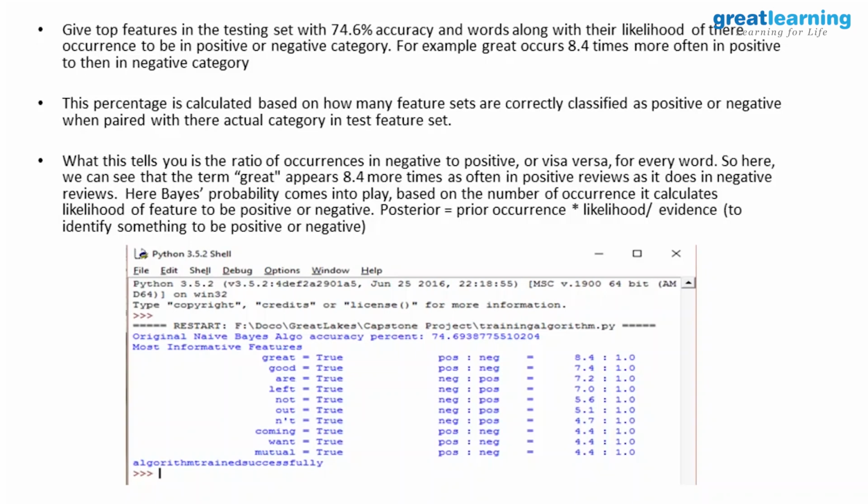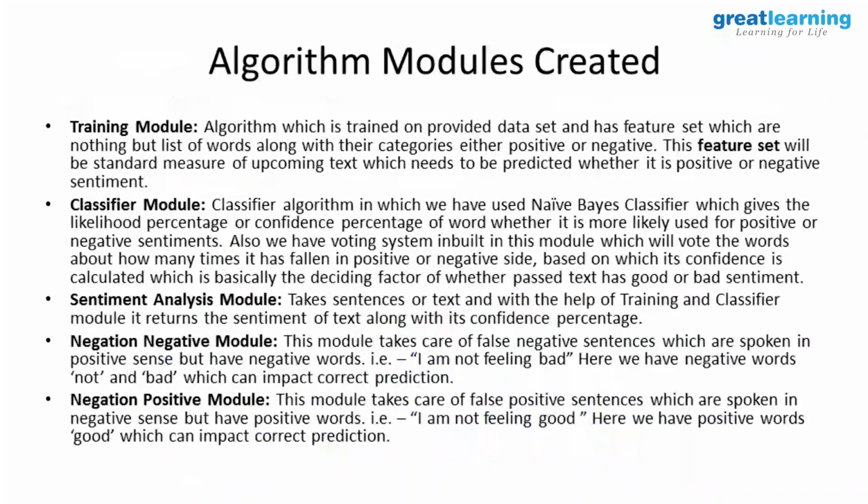They do have a filtering process also, where they check the number of sentences and the exact number of words, because we are only adding these things. That check is done before the application works. Your question gets addressed because these are separate modules which we have made to handle those kinds of scenarios. So there is the case of negation. If I say, I am not feeling bad, a default algorithm based on probabilities is going to say it's a negative sentence because of the presence of the words bad and not.